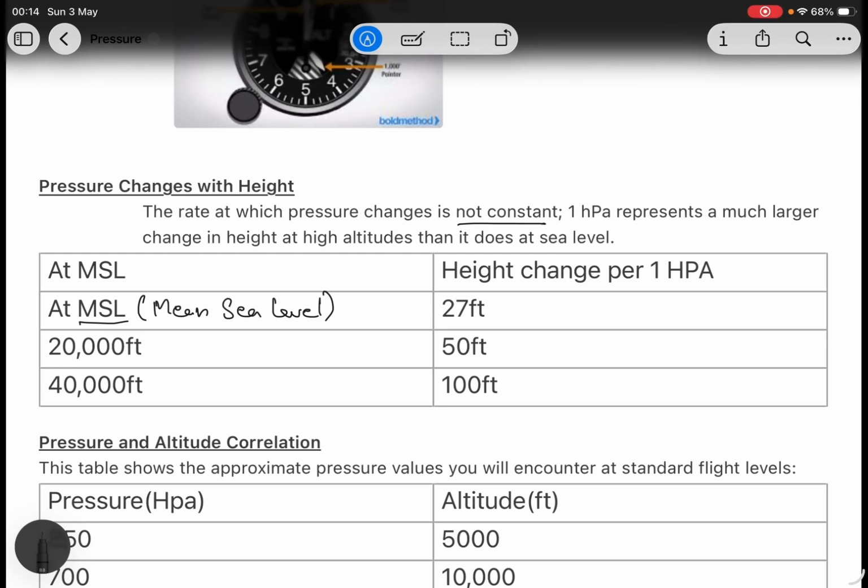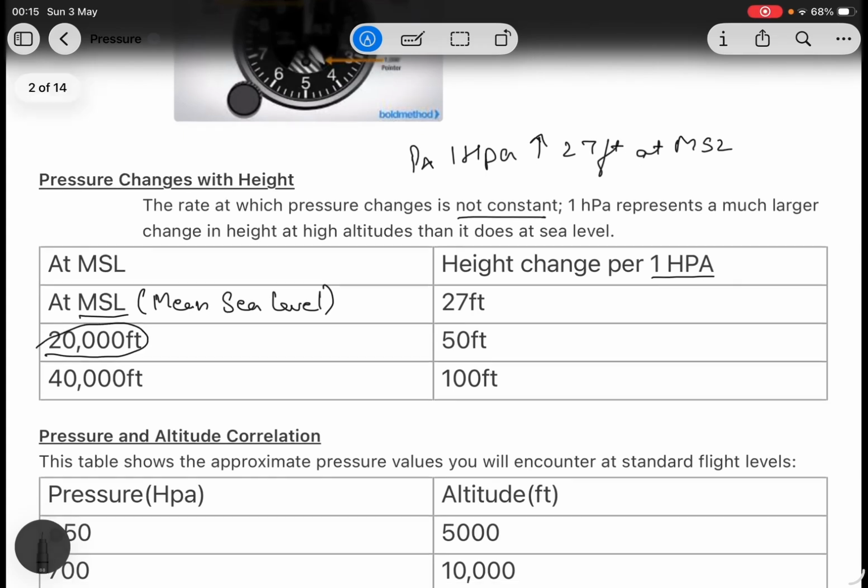At mean sea level, pressure drops 1 hectopascal when we climb 27 feet. At 20,000 feet, pressure drops 1 hectopascal when we climb 15 feet. Above 40,000 feet, pressure drops 1 hectopascal when we climb 100 feet.